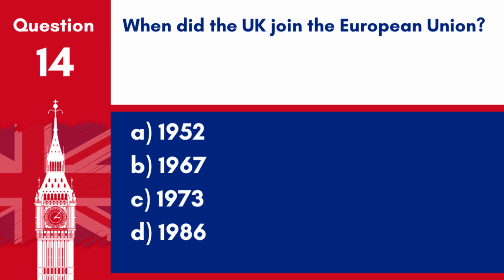Question 14. When did the UK join the European Union? A. 1952. B. 1967. C. 1973. D. 1986. Answer: C. 1973. The UK joined the European Union in 1973.